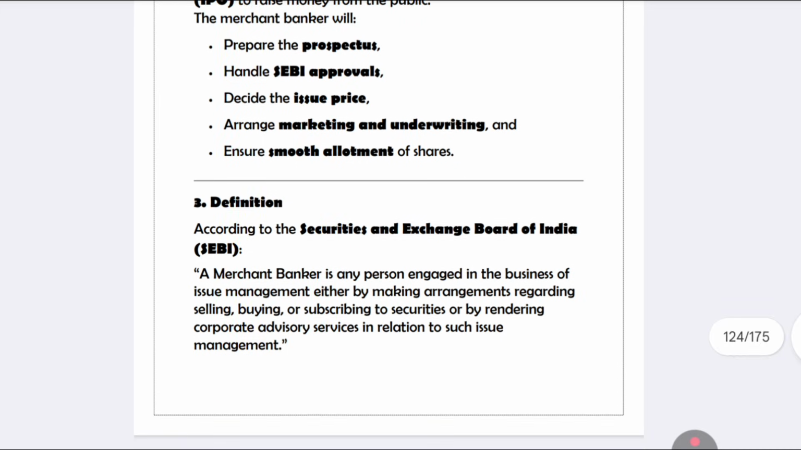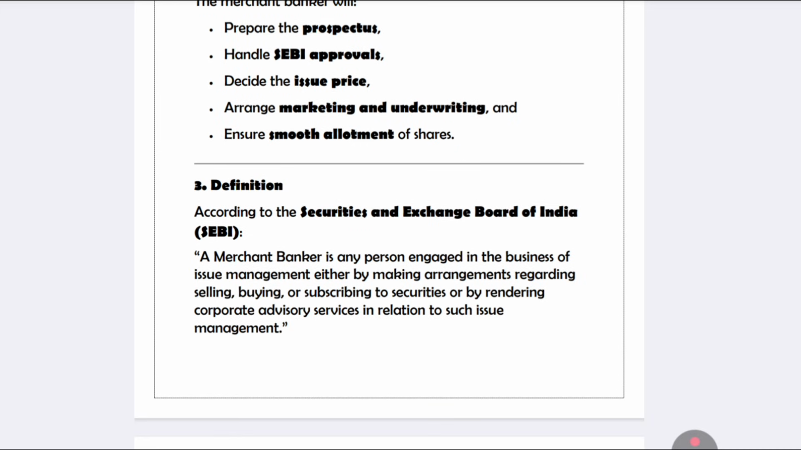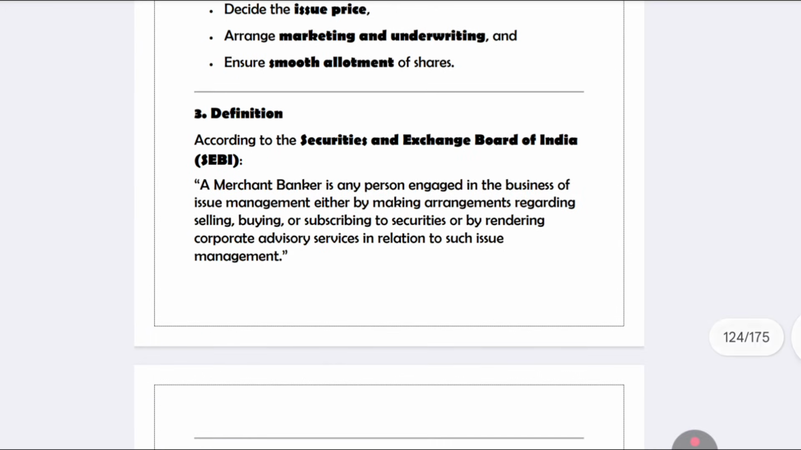Okay, it will issue the prices, and the smooth allotment will be there. Yes, it will also arrange the marketing and underwriting. Clear? So this type of thing will be there.